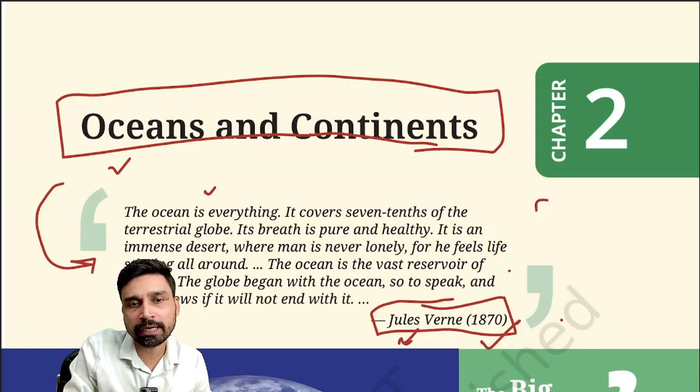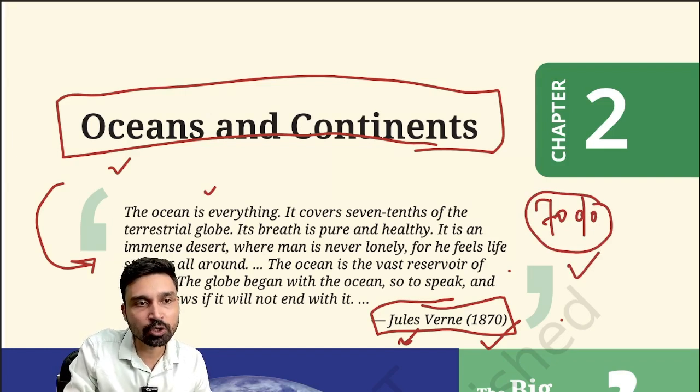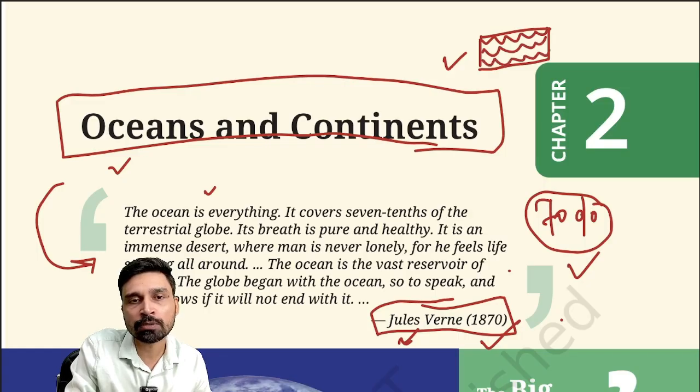It covers 7/10, that means 70% of our earth's surface is covered under ocean water. Of terrestrial globe, terrestrial means land, overall the entire earth we are talking about. Its breath is pure and healthy. It is an immense desert. Why are we calling it a desert? Because the entire ocean area is made up of nothing but water, and that's why you have a uniform surface everywhere. You have this desert-like landscape, or waterscape we can say, where man is never lonely, for he feels life stirring all around.